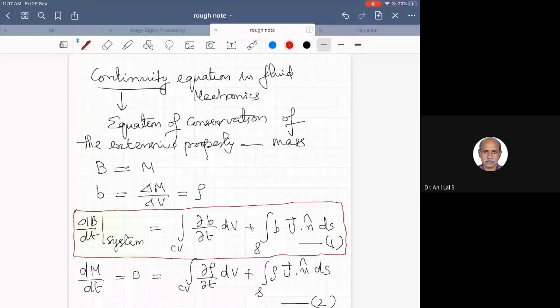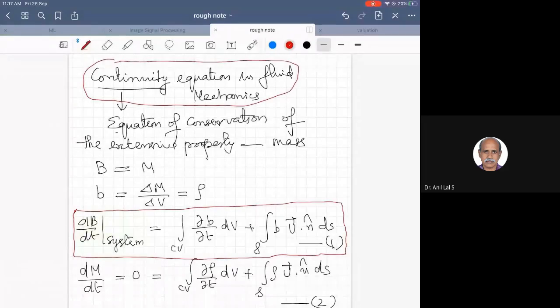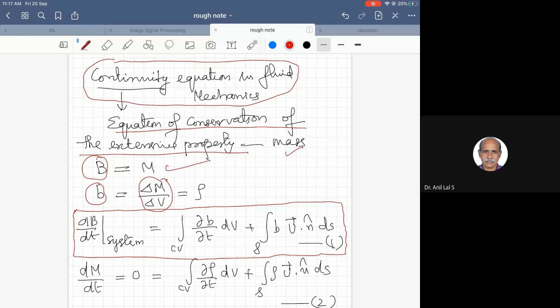And the continuity equation in fluid mechanics is the equation of conservation of the extensive property named mass. To derive that, you take B equal to M, and small b is the intensive property, which is delta M by delta V, where delta M is the mass of a small volume divided by its volume. That you know is the density.